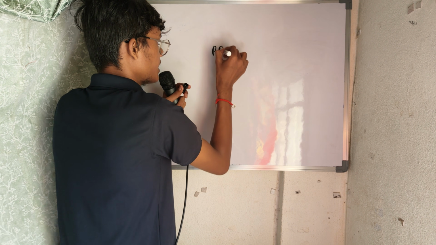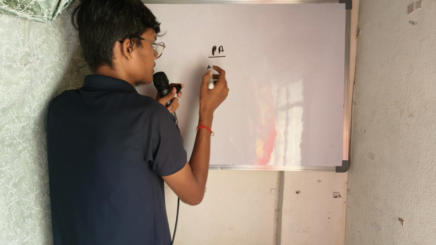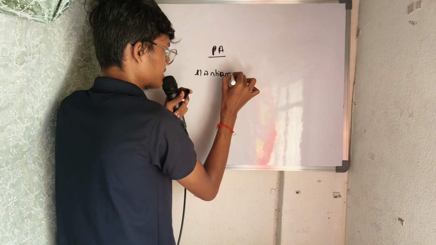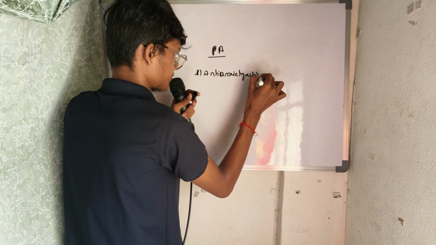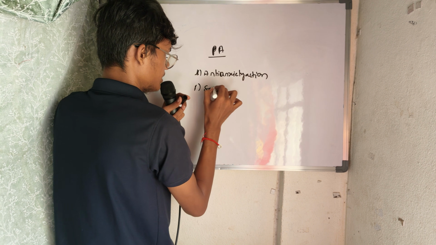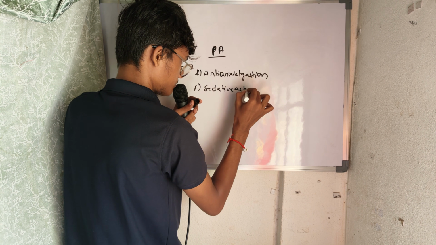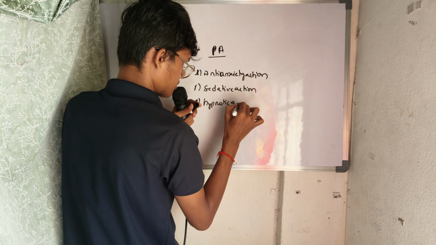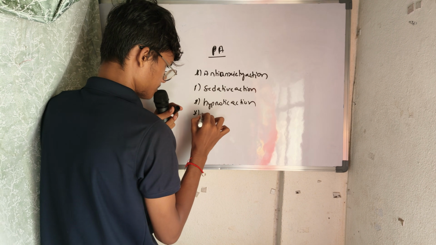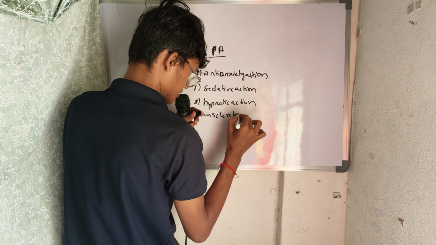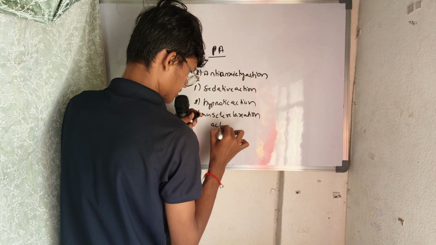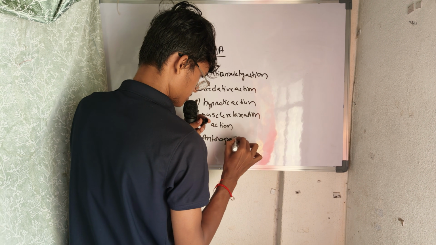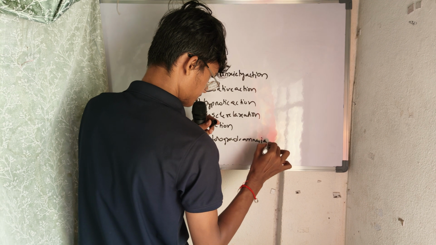We'll go with the pharmacological actions. Here we have anti-anxiety action, sedative action, hypnotic action, muscle relaxation action, and anterograde amnesia.